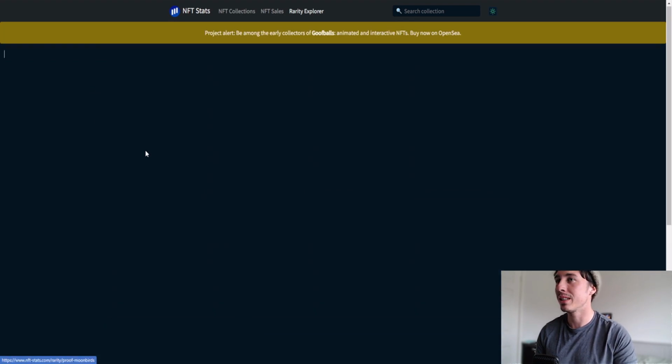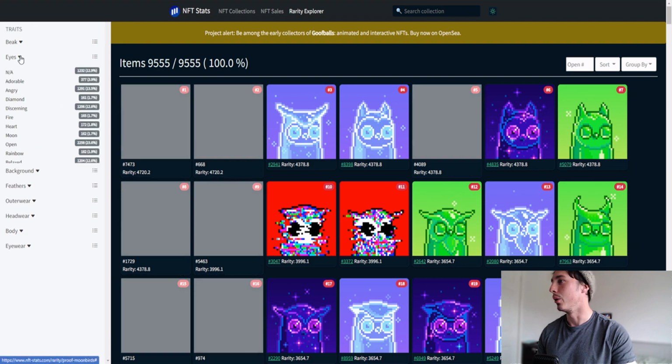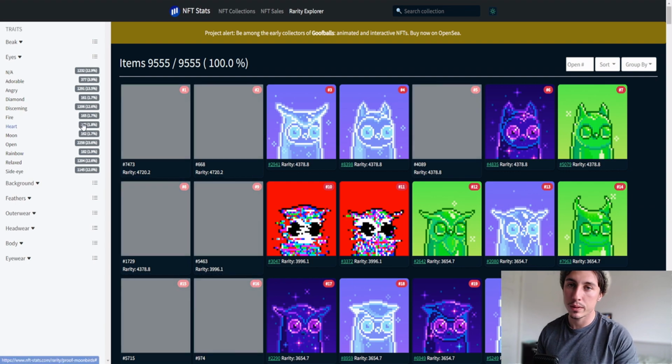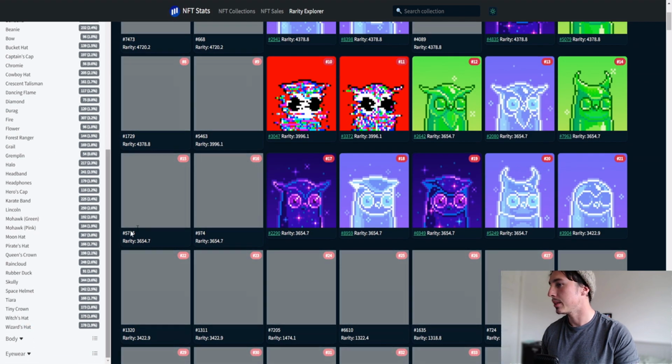We're going to click on Moonbirds for the sake of the video, and what you have on the left is the breakdown of all the traits. So if we go on to the eyes, we can have a breakdown of all the eyes. We can see only 1.7% of the supply has fire eyes, only 1.8% of the supply has heart eyes or diamond eyes. The most common eyes here would just be open eyes, so standard owl eyes. And we've also got all of the other particular traits, so lots of different cosmetic items to consider here.